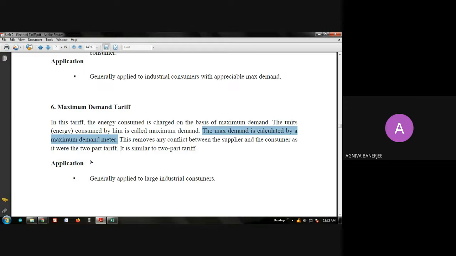Yes, sir. In the two-part tariff, the maximum demand is based on assumption. In the maximum demand tariff, it is actually measured. So this removes any conflict between the supplier and the consumer, as there was in the two-part tariff. Obviously it is similar to the two-part tariff, but here the maximum demand is actually measured, not based on any assumption. It is generally applied to large industrial consumers.